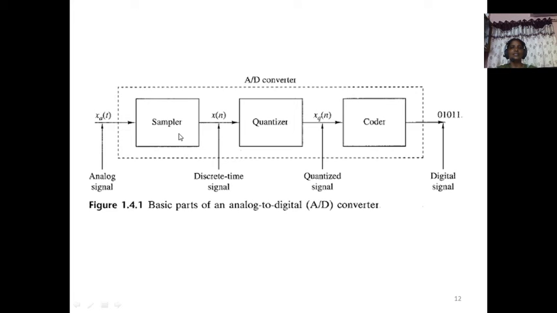Sampler means at what instances you are going to get samples. Quantization is nothing but rounding off to the nearest values or predefined values. Then coding: these quantized level signals are going to be coded into digital data. These are the sub blocks embedded in the A to D converter. The A to D converter is the main block in digital signal processing.